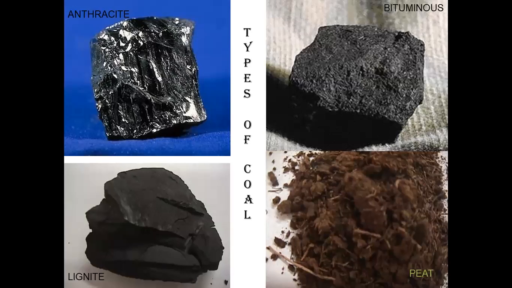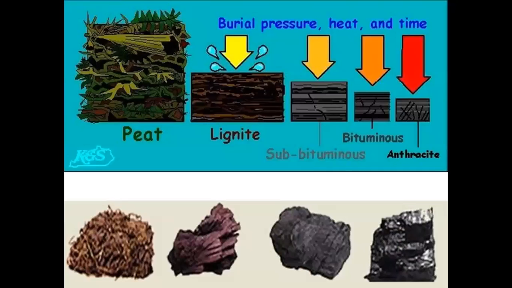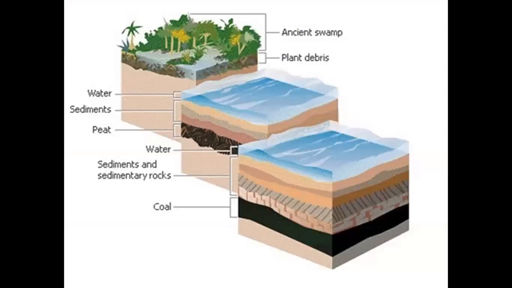So see here, anthracite, already it's shining. Then you see peat, it's hardly a coal, we can say. See how it has been formed. Anthracite is in the lowermost strata when we dig, and it is the oldest variety of coal. Then comes bituminous, then subbituminous, then lignite and the peat, as you see. See how they are formed. What was the process of formation?